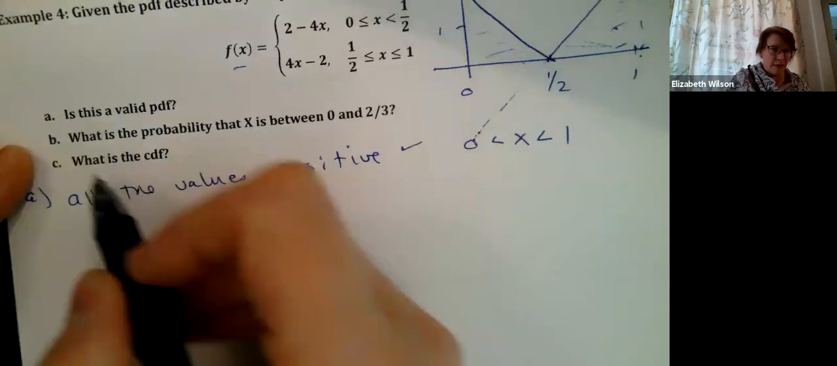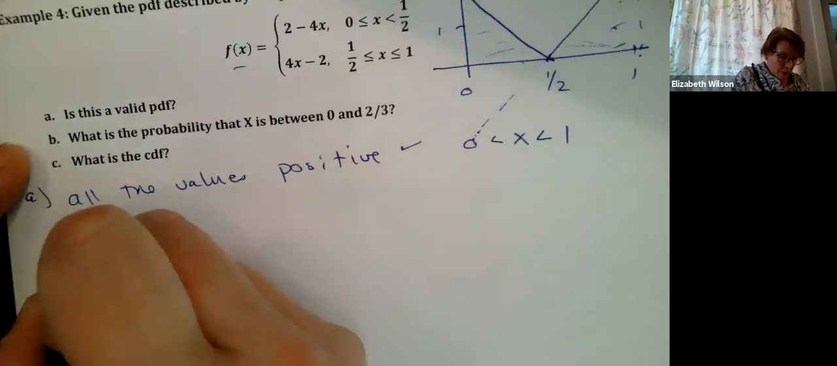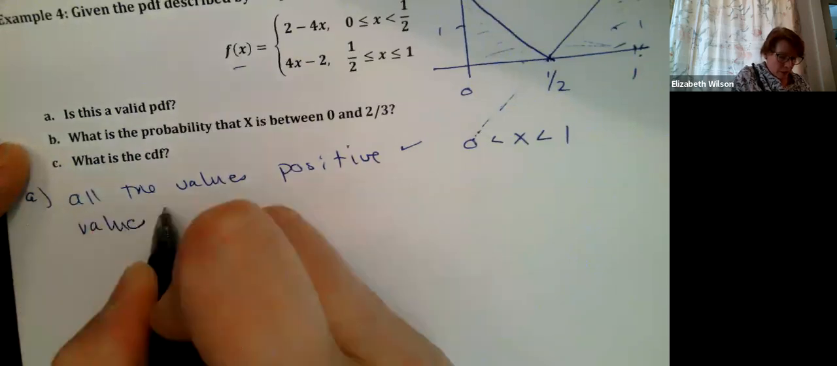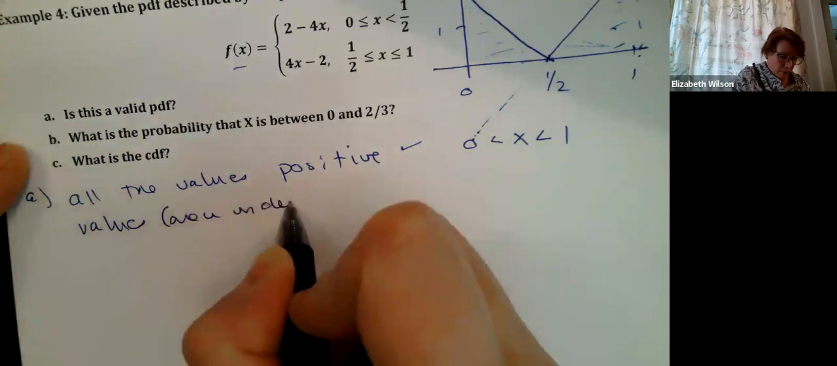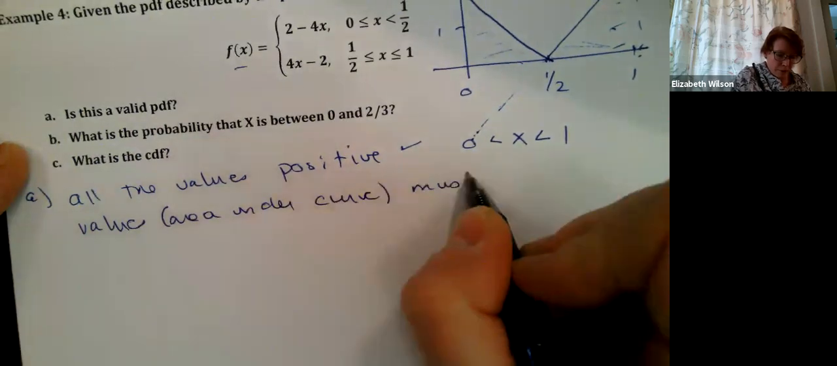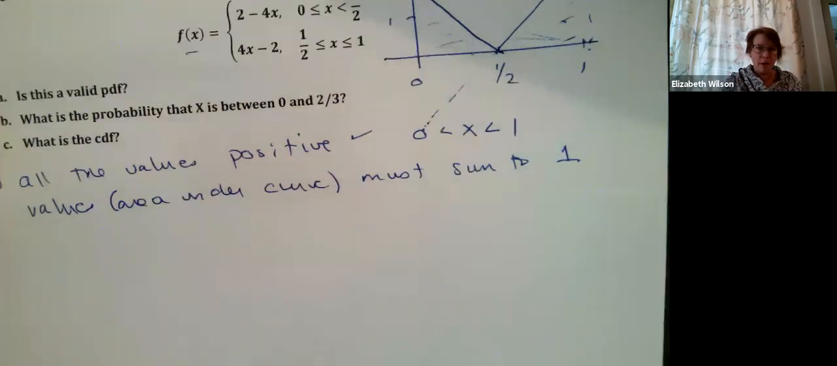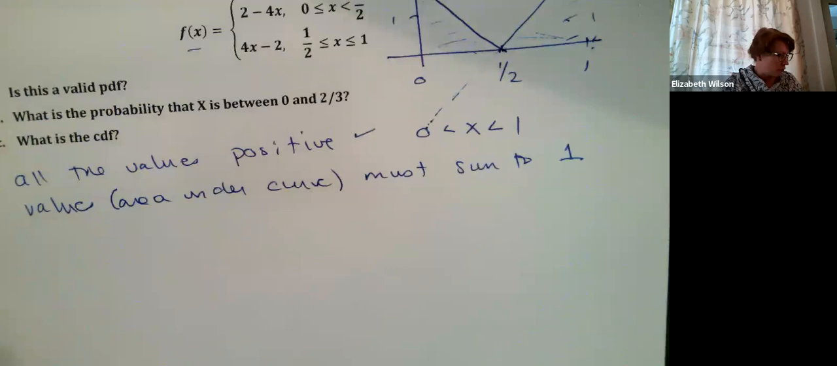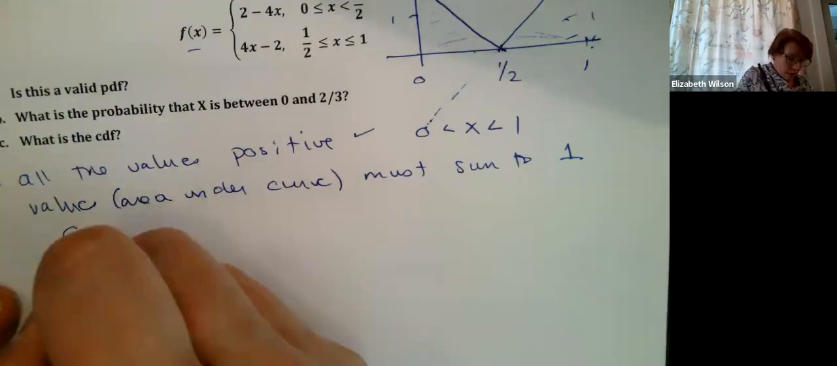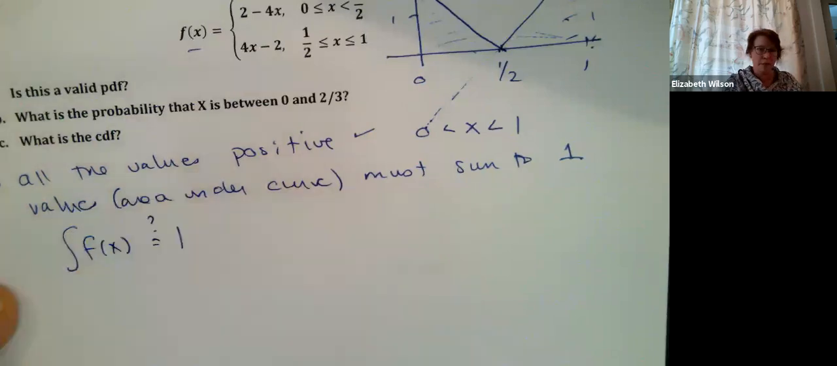And then I said for it to be a valid PDF, the area under the curve must sum to 1, right? So that's also a big check that we need to do. So we'll do that check. I'm going to take my PDF and sum to 1. I'll put a question mark because that's what I'm checking for.